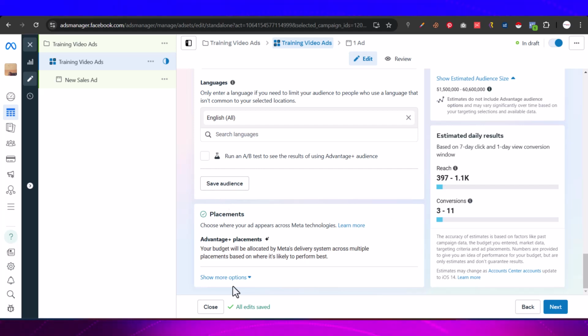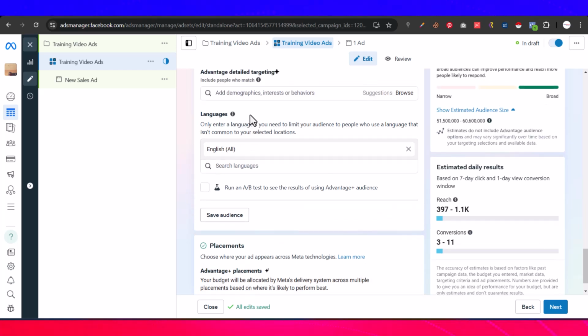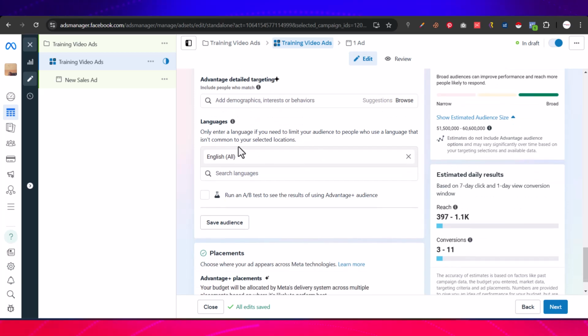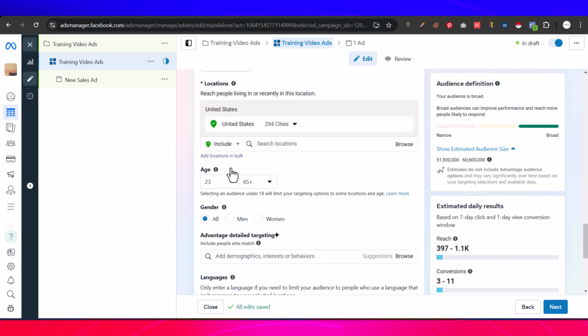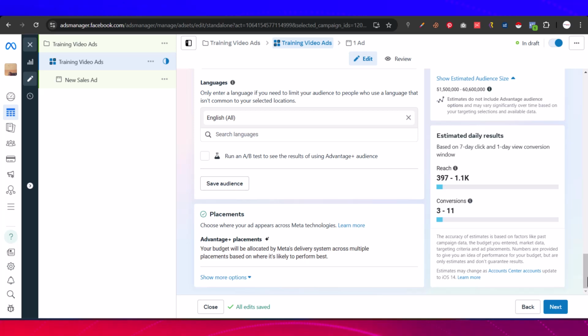So in this video now, we'll be talking about the last section for the ad set level. We've talked about the targeting, we've talked about the language, and for this, place run A/B test to see results of using advanced. No, don't tick it, just leave it. So the next thing is placement, and that is what we will discuss in this video.